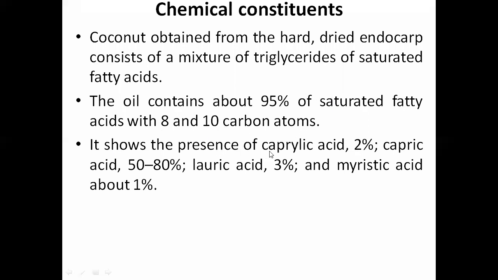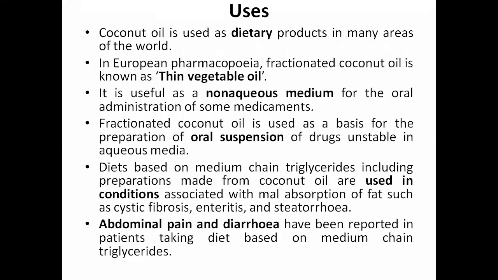It shows the presence of caprylic acid 2%, capric acid 50 to 80%, lauric acid 3%, and myristic acid about 1%. It has very good nutritional value and restores electrolytes, because of the presence of these acids and other things.